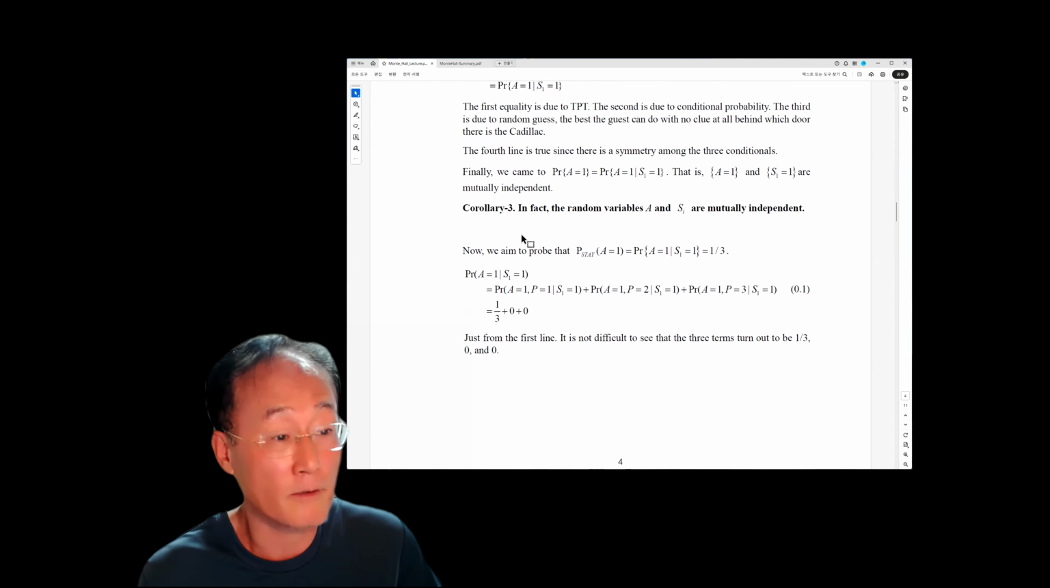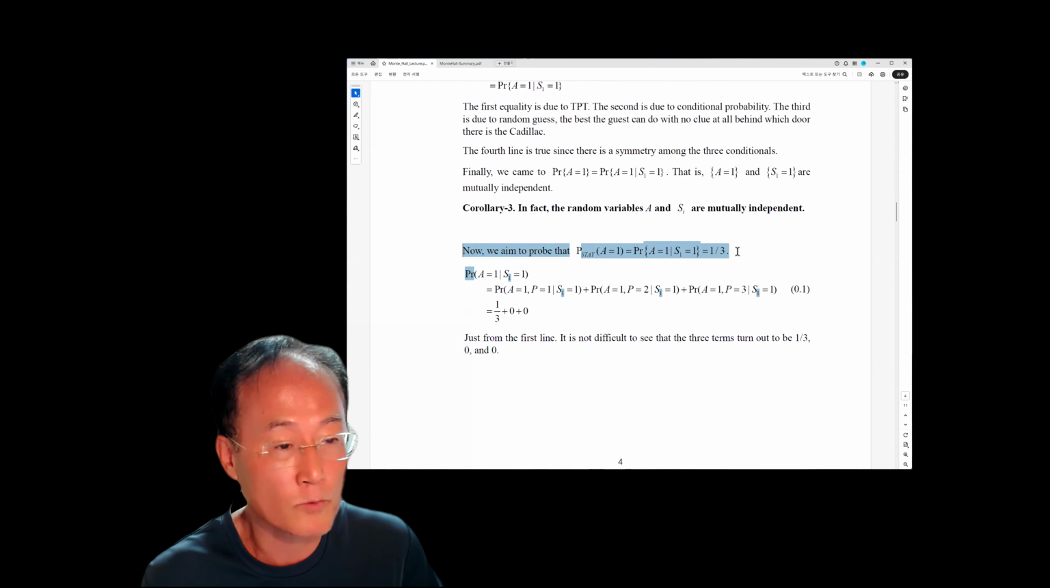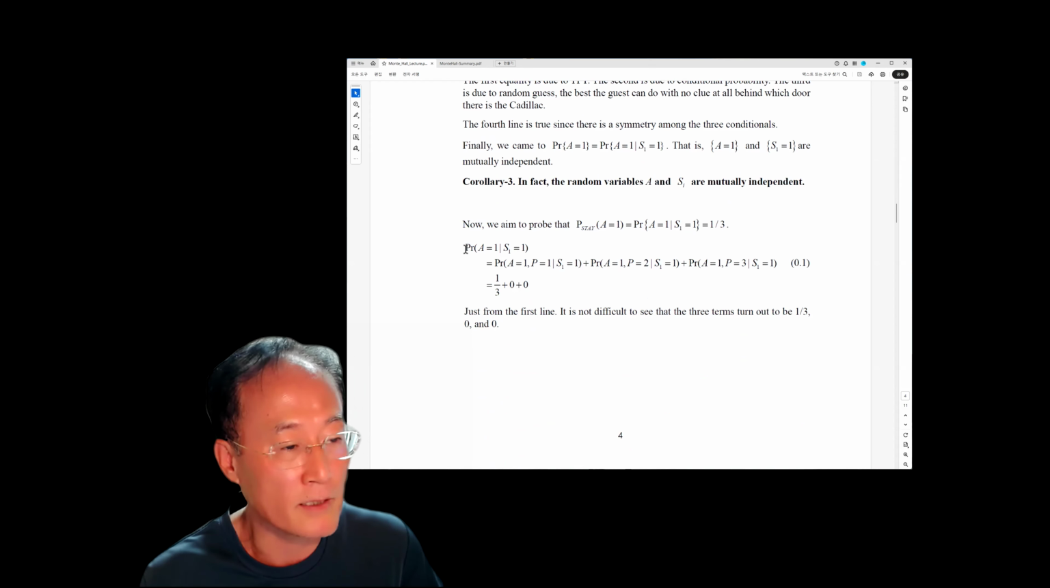So for the stay policy, now we want to prove this part. Start with this, for example: probability A is equal to 1, given S1 is equal to 1, meaning the first door selection by the guest is door number 1. And then use the total probability theorem again for P. So here, P is equal to 1, P is equal to 2 right here, P is equal to 3.